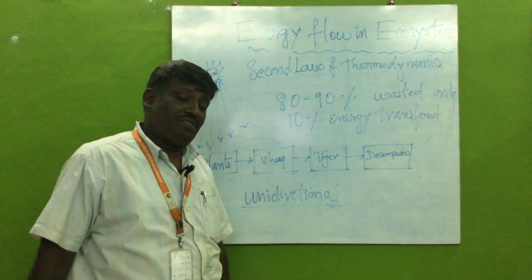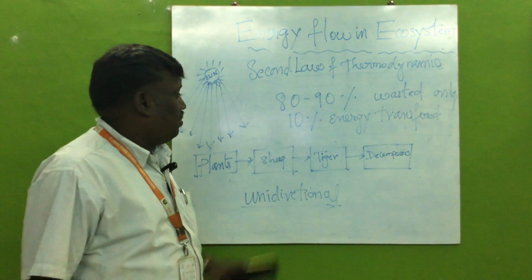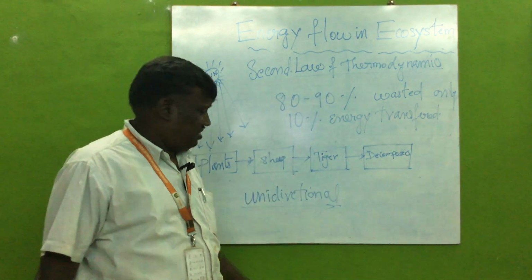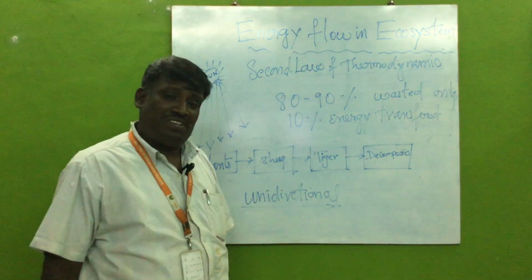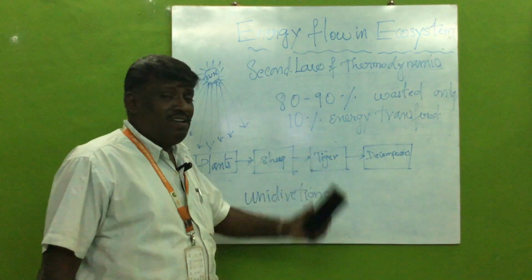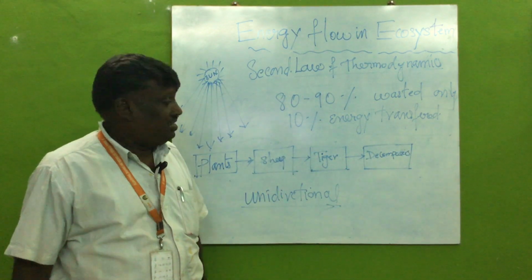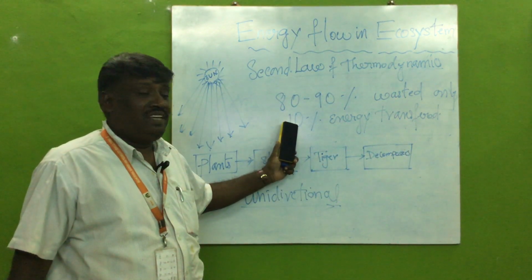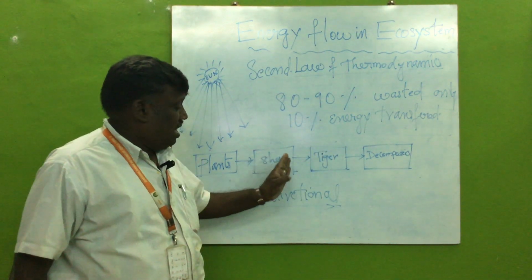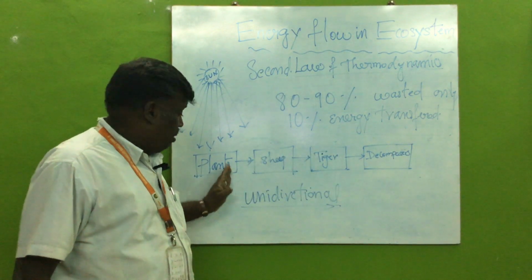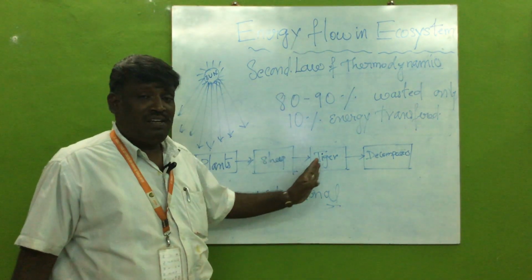What does the second law state? Whenever energy is transferred, a part of the energy is wasted. So here 80 to 90% of the energy is wasted at each trophic level. What for? For the purpose of respiration, for walking, for running, and various other activities. 80 to 90% of the energy is wasted, and only 10% of the energy gets effectively transferred from one trophic level to another trophic level. The trophic levels are producers and consumers. The consumers are primary, secondary, and tertiary.